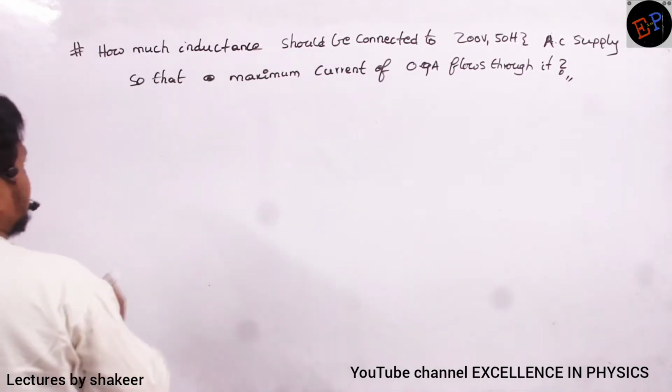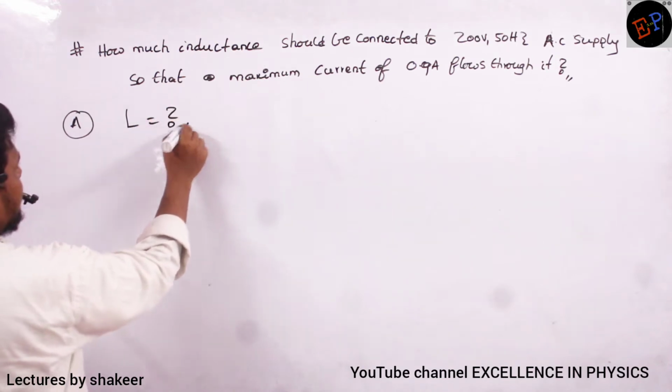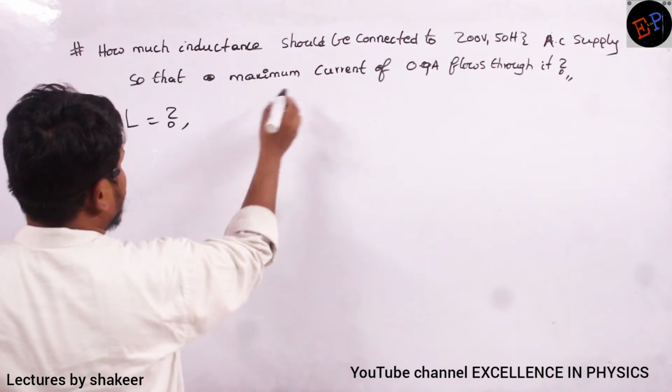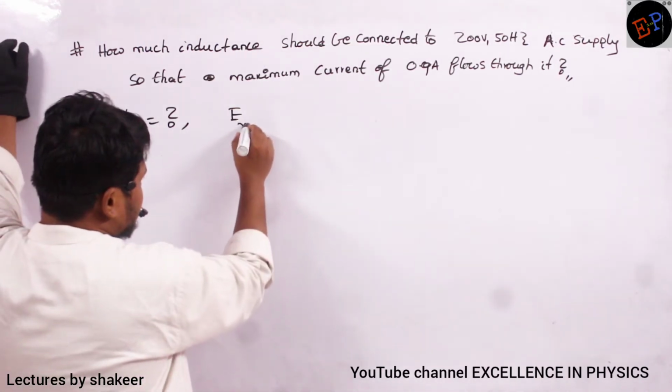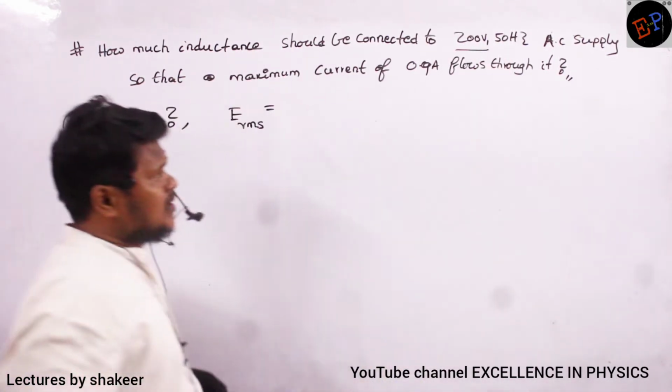See this question. The question is, how much inductance should be connected to a 220 volts 50 Hertz supply? 220 volts means what? ERMS. Already I said, always we write values in terms of RMS values only.